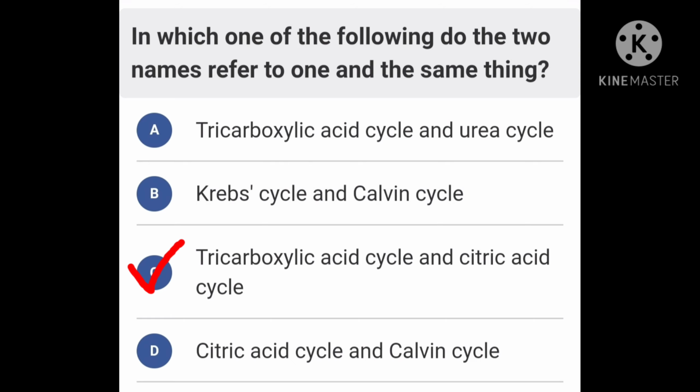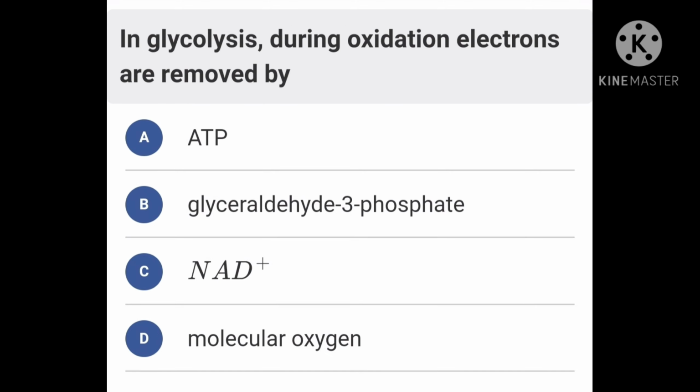Okay, next question. In glycolysis during oxidation, electrons are removed by option A, ATP, option B, glyceraldehyde 3-phosphate, option C, NAD+, option D, molecular oxygen. Glycolysis is the metabolic pathway that converts glucose into pyruvate. In glycolysis, during oxidation, electrons are removed by NAD+, which is then converted into NADH2.